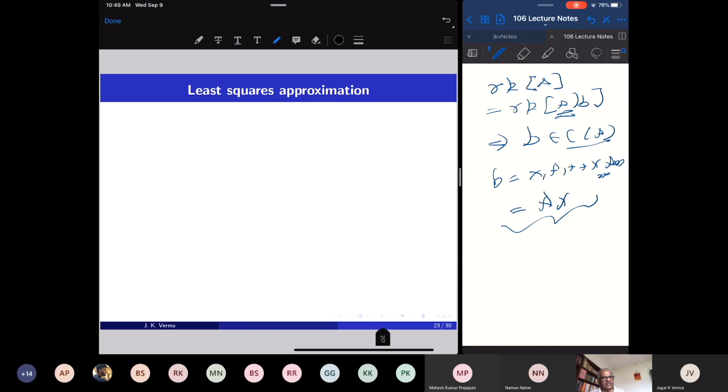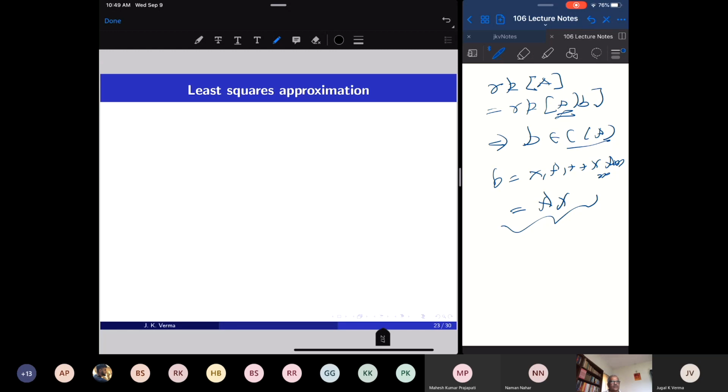Sometimes the data will lie on a curve like a parabola or hyperbola. Given the huge amount of data, we want to draw some conclusions, and this is a big branch called data science. This is a very humble introduction to data science. This is called least square approximation.